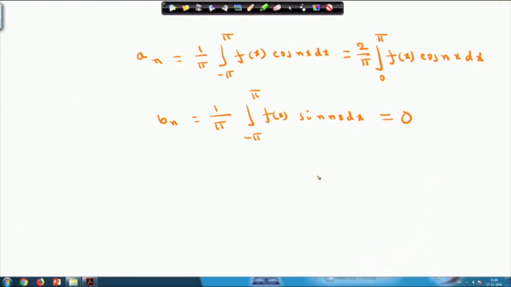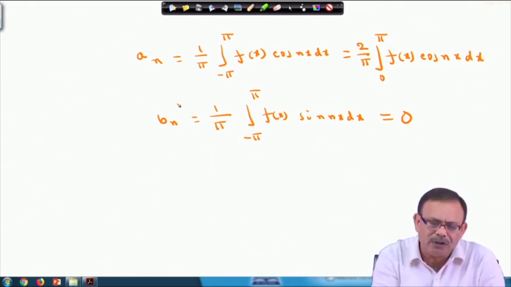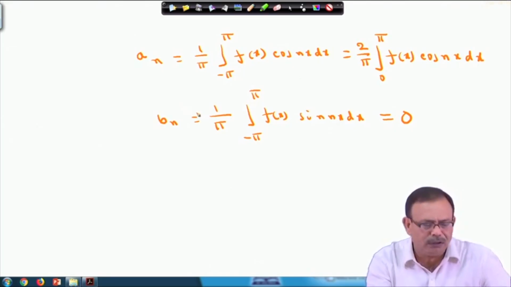So you can say that the Fourier series of an even function consists of cosine terms only; there will be no sine terms.